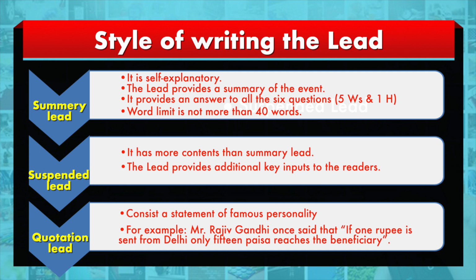For example, even today a quotation by Rajiv Gandhi is quoted. When he was the Prime Minister of this country, he said that when we send 1 rupee from Delhi, by the time it reaches the ultimate end user, only 15 paisa reaches. That depicts the administrative loopholes that were in our system. That was the emphasis the Prime Minister wanted to highlight, and that is how it became a quotation.